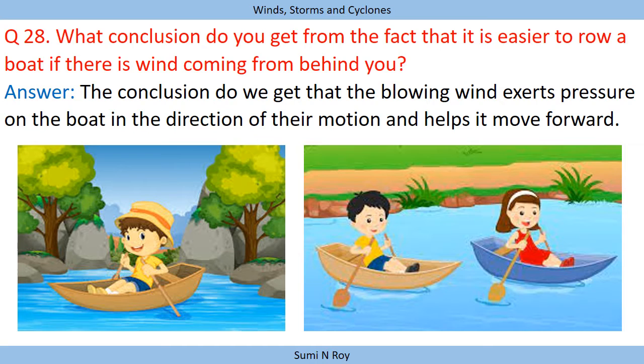Next, what conclusion do you get from the fact that it is easier to row a boat if there is wind coming from behind you? The conclusion which we get is that the blowing wind, which is nothing but moving air, exerts pressure on the boat in the direction of its motion and helps it move forward. So it becomes very easy for us to row if the wind is coming from behind us. So the conclusion is that air exerts pressure.